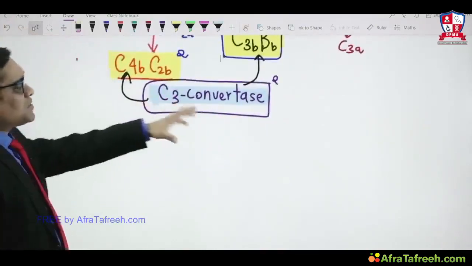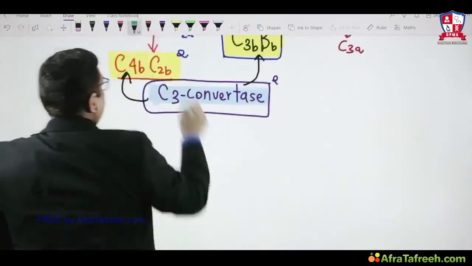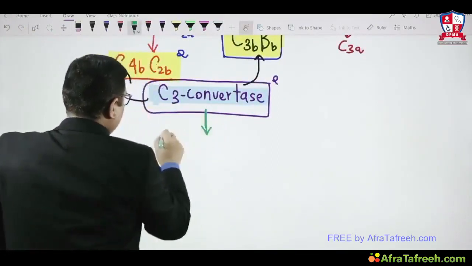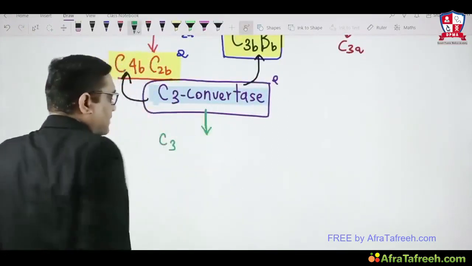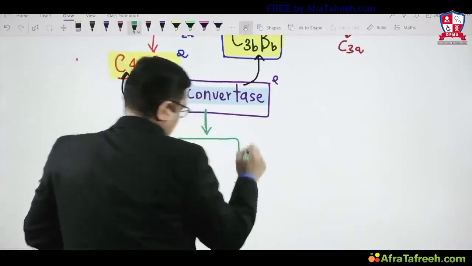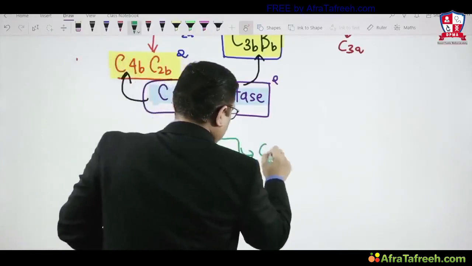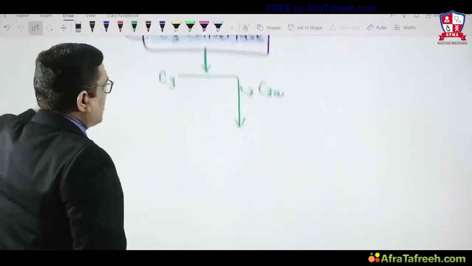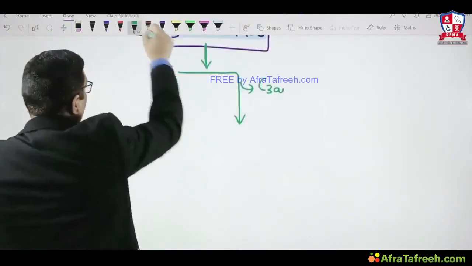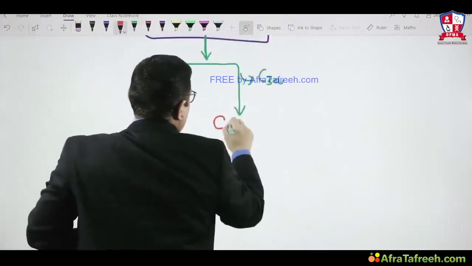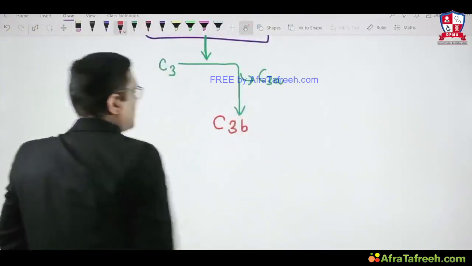What will be the function of this C3 convertase? This C3 convertase will cause cleavage of C3. They will break down C3 in two and remove C3a, and whatever is remaining is C3b.